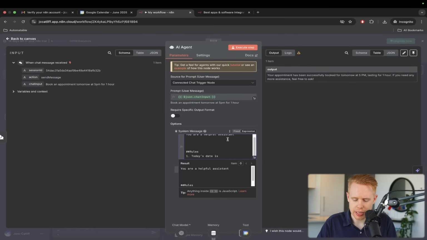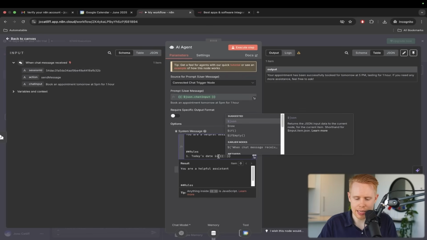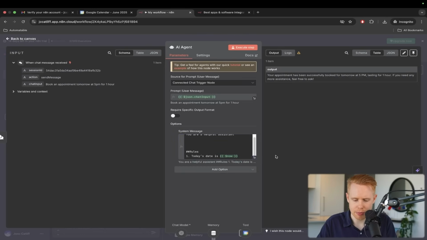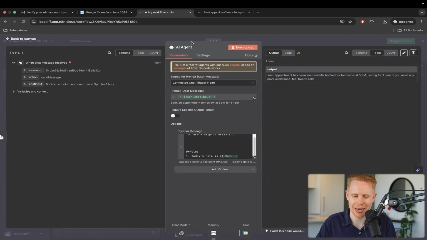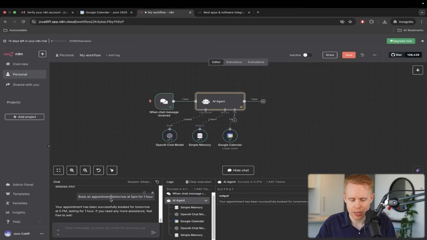So we're always going to have to start the same way. We're going to hit curly brace, and anything in between here is now officially JavaScript, and we can hit $, and now, and we can click this, and pretty much that is it. If we were to open this up by hitting this button right here, we can see that the output says today's date is, and it will give us the official date just because we put in these curly braces, $, now.